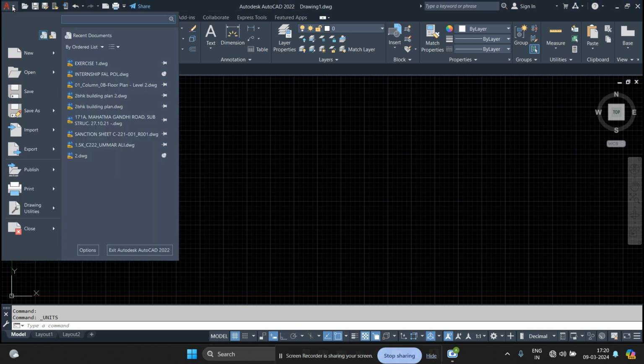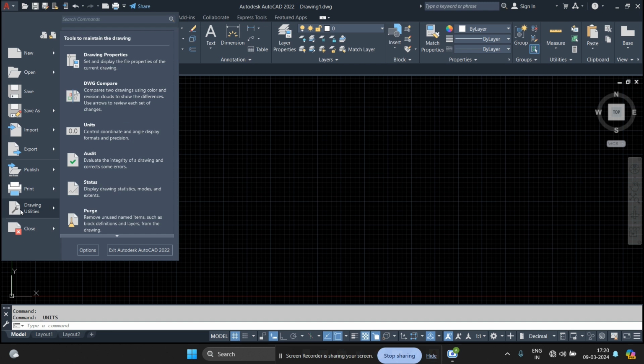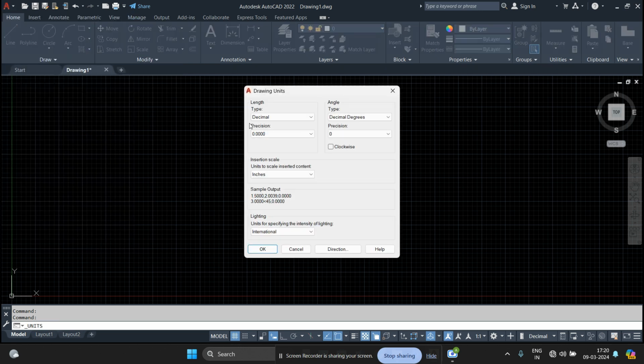menu button here. Under the application menu button, we can go to the drawing utilities option here. If we bring our cursor on the drawing utilities option here, from this list, we can click on this units option. If I click on this units option, that will open the drawing units window like this. Now in this window, we can select units for our length and angle.